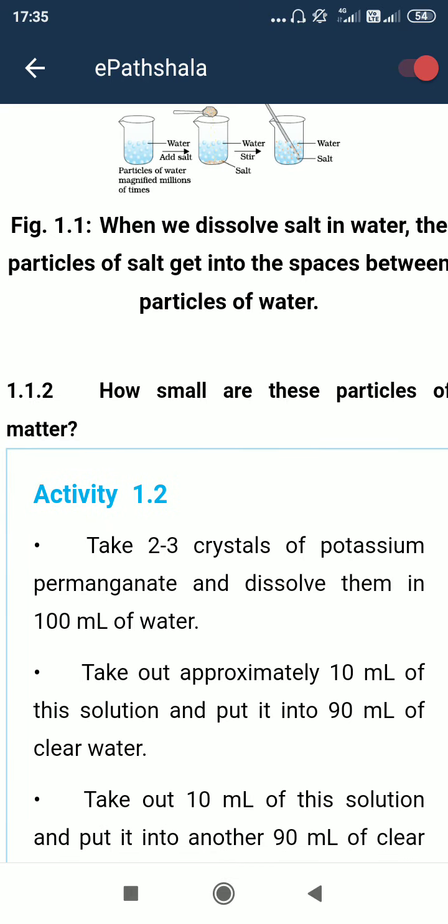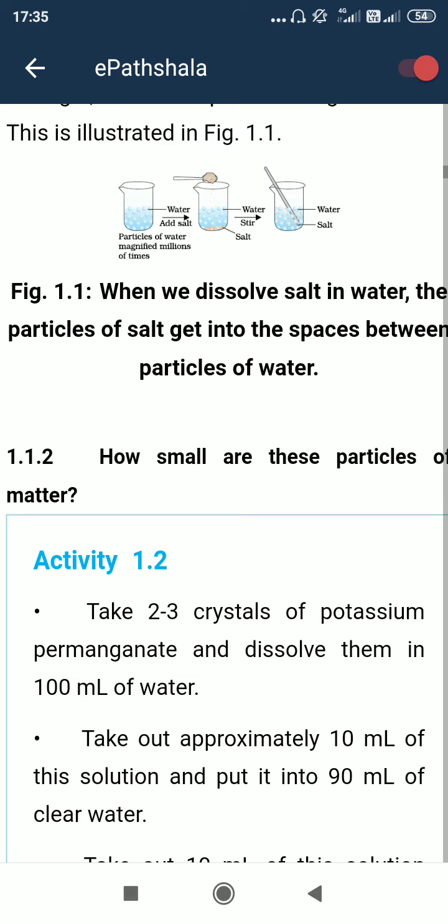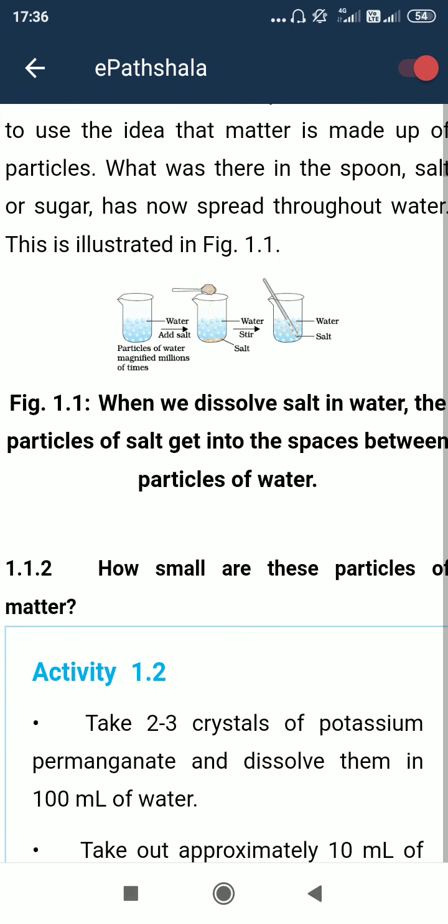Okay, so solution means the solid state particles are dissolving or spreading through the aqueous system or water.